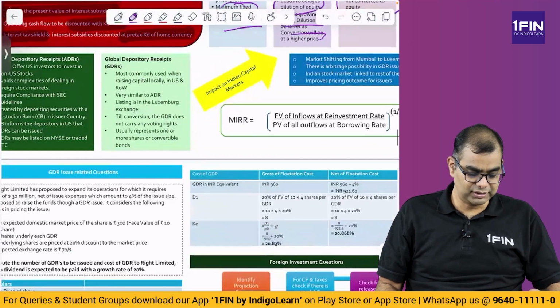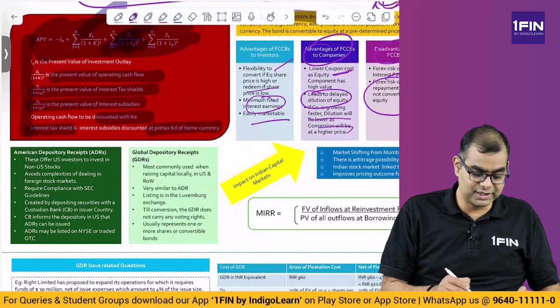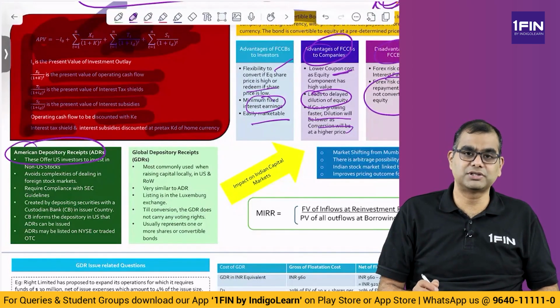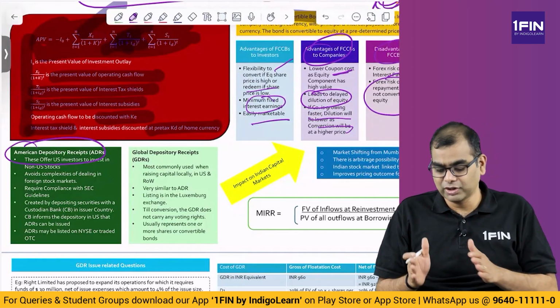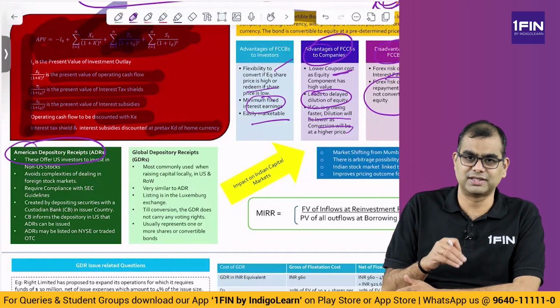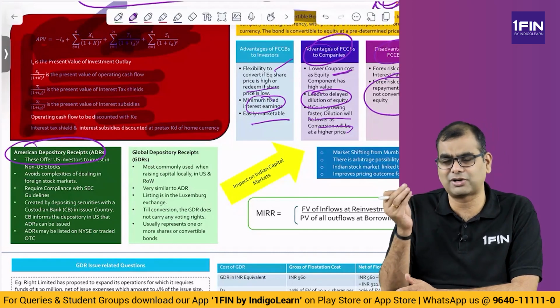Then moving forward, unlike FCCB which has these problems, there is something called depository receipts. What are depository receipts? Depository receipts are basically an Indian company. Okay, they have not given too much detail in this particular syllabus. I will try and add some more information so that you get the context. It is not from an exam perspective but a context perspective.